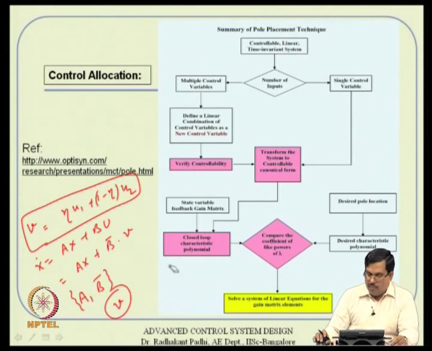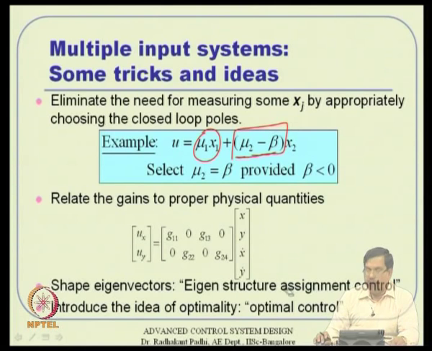So, in summary, in this class we talked about pole placement control design for single input systems in a good way. For multiple input systems, you can do a job, but it is not a very straightforward exercise because of non-uniqueness of the solution. Ignoring that effect, there are ways to handle it, maybe not very mathematically rigorous ones. But if you want to be mathematically rigorous, then you have to use either eigenstructure assignment or some sort of optimal control, LQR.